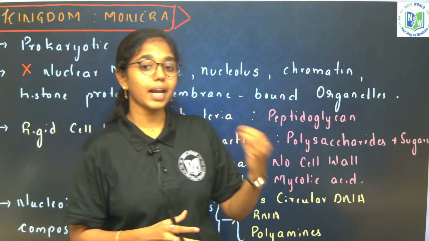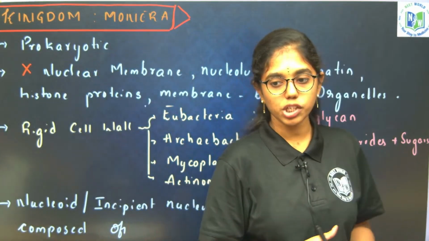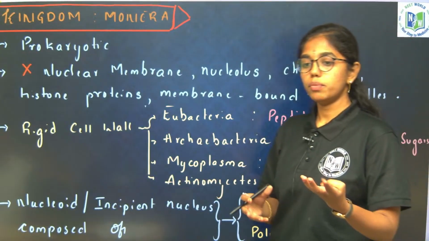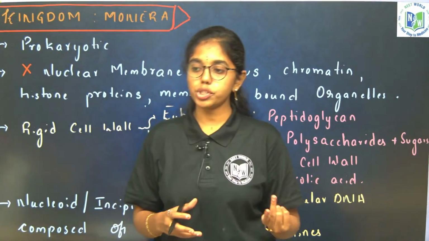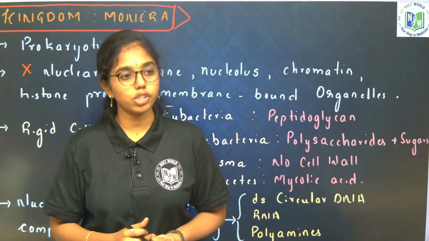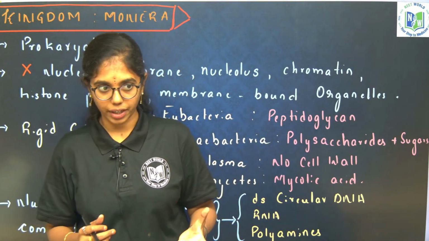What are the criteria for the 5 kingdom system of classification? Cell structure, mode of body organization or thallus organization, mode of nutrition, reproduction, phylogenetic relationships. These are the 5 criteria.